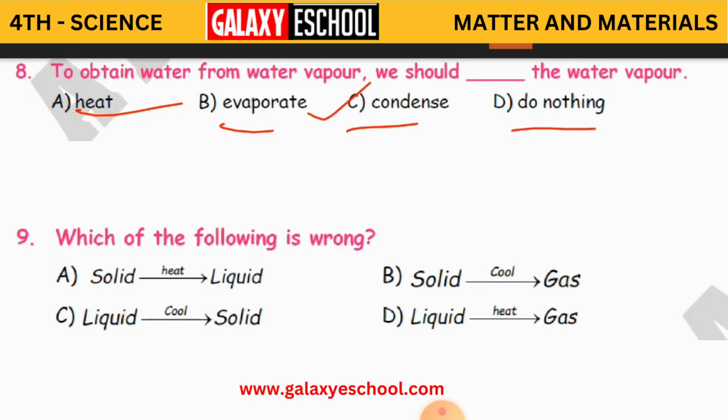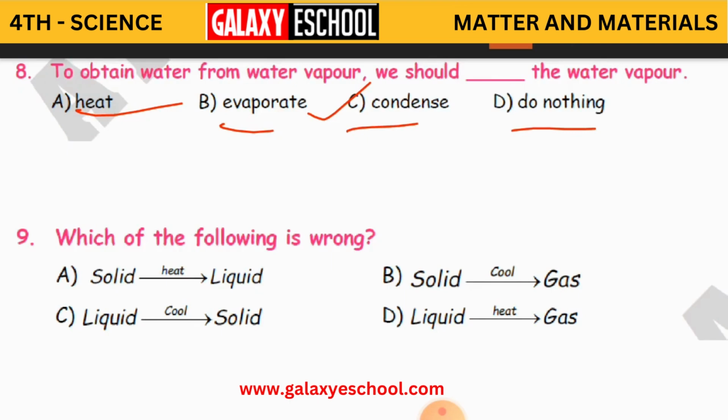When water vapor gets cooled down to room temperature, it again becomes water. Gas becomes liquid again. So condense. This process is called condensation. Clear? C is the answer.